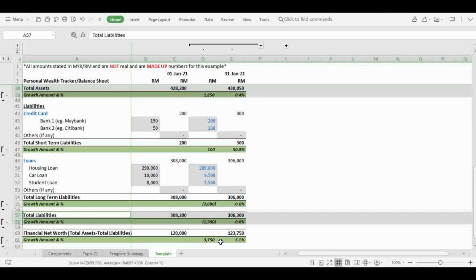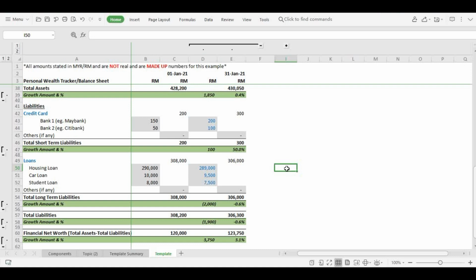So your financial net worth actually improved by 3750. This totally makes sense. The only thing you have to remember is that your liability does show a negative sign, which is different from the assets and your financial net worth.